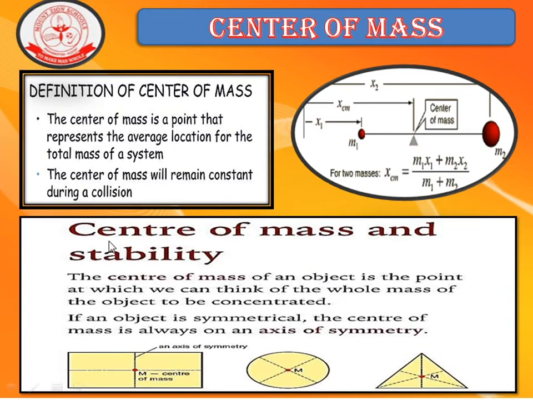Center of mass and stability. The center of mass of an object is the point at which we can think of the whole mass of the object to be concentrated. If an object is symmetrical, if it is having a regular shape, then the center of mass is always on an axis of symmetry. Here, at the point of intersection, the center of mass acts. Here also, if you draw lines from the edges, at the point of intersection, the center of mass acts.